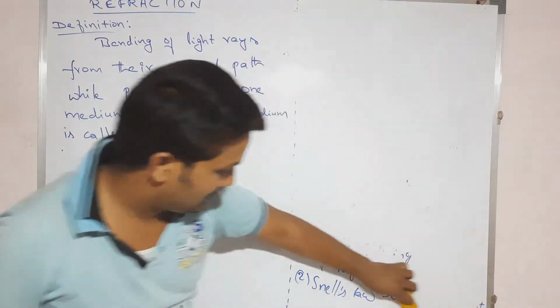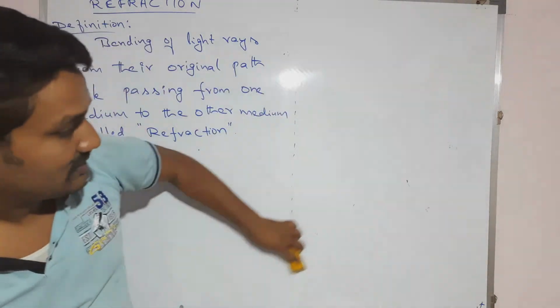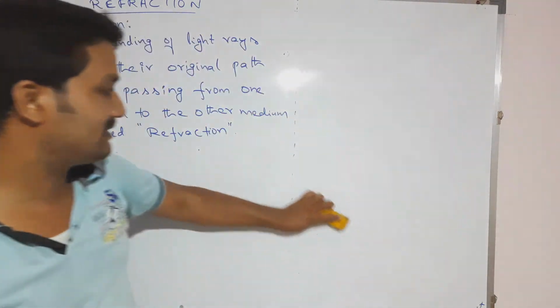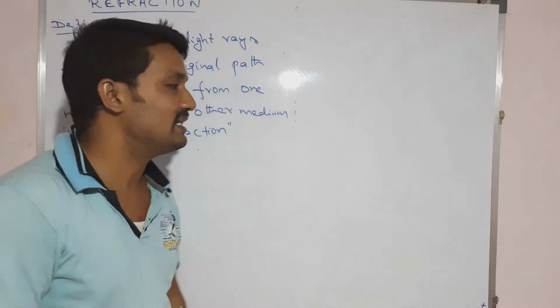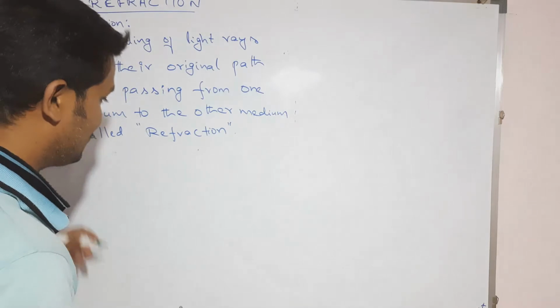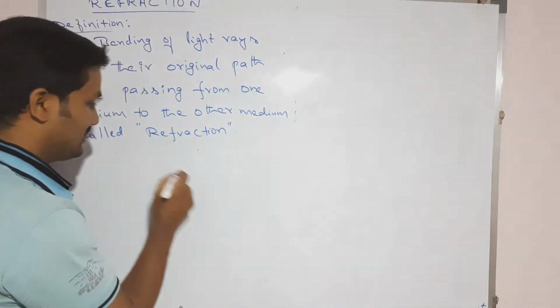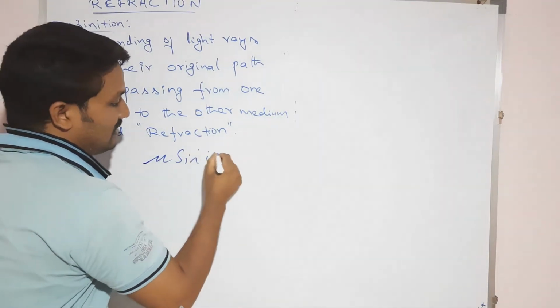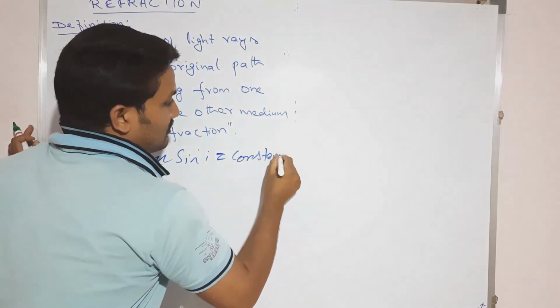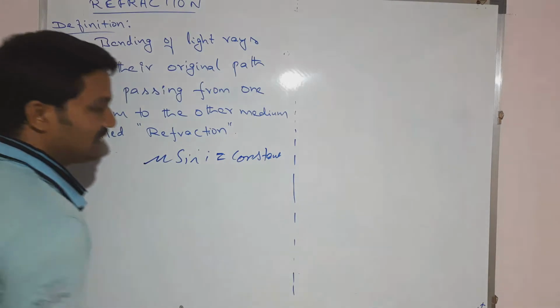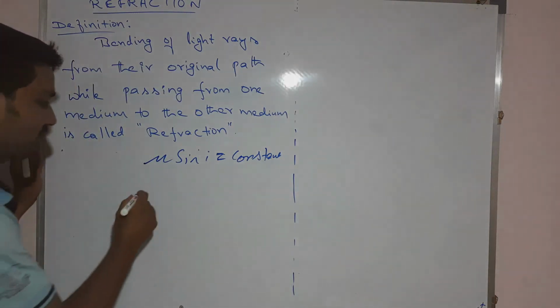So again, you see Snell's law, what was given: the product of refractive index and sine of the incident angle remains constant. Mu sine I is constant, was given like that. So how to apply? Right.